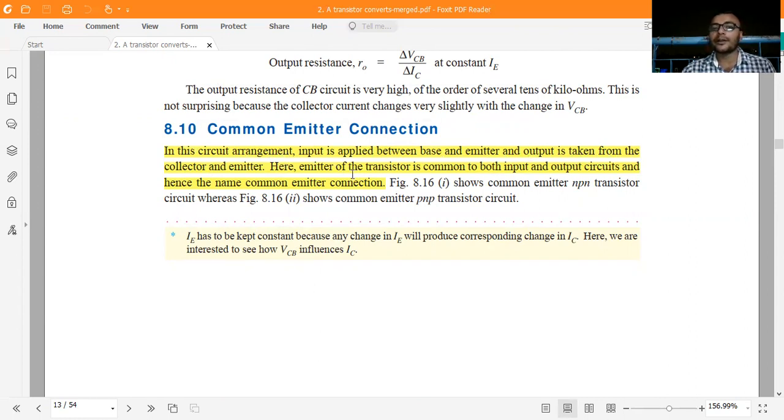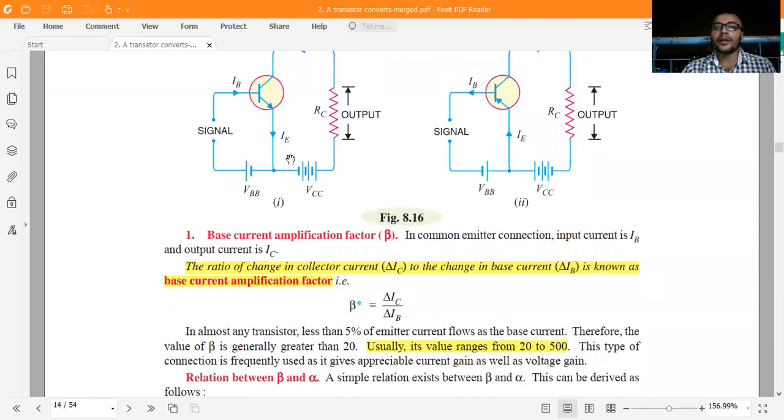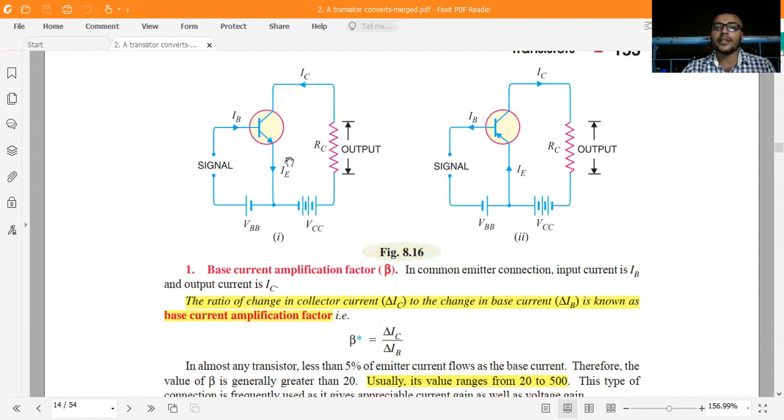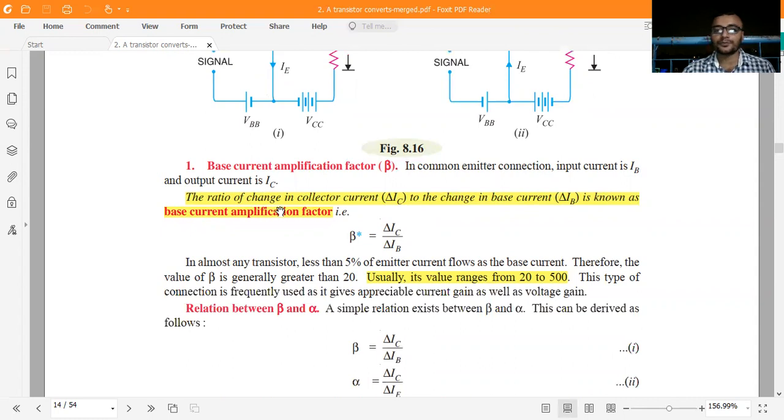Hence, the emitter of the transistor is common to both input and output, hence the name common emitter connection. You see, the emitter part is common. This is the input side, this is the output side. You see, we need 4 terminals, but why not 4? Because this is the ground, we connect it to both the input side and output side.